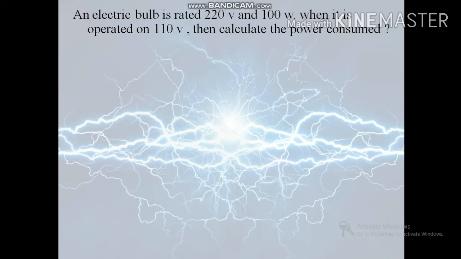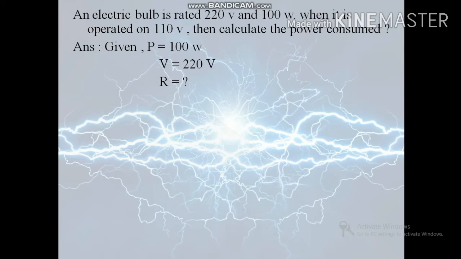An electric bulb is rated 220 volt and 100 watt. When it is operated on 110 volt, then calculate the power consumed. So here, first, given power P equal to 100 watt, potential difference V equal to 220 volt, and here resistance is not given. So at first we have to find out the resistance.